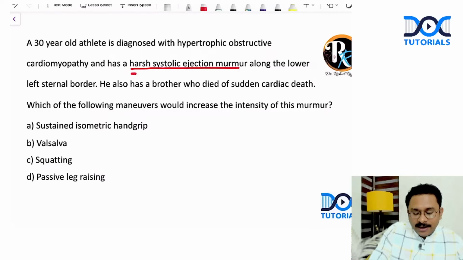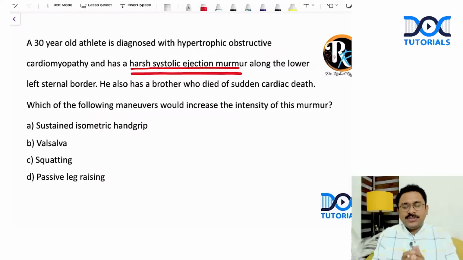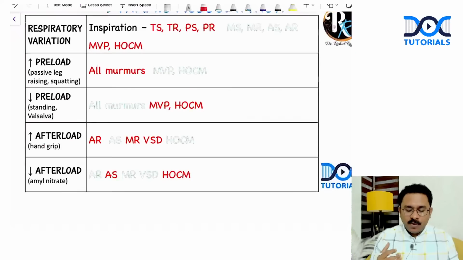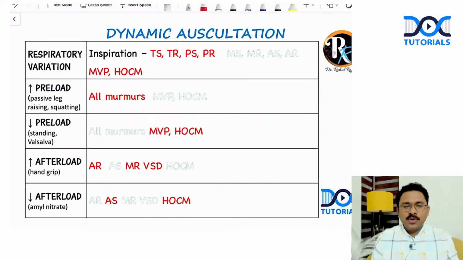This is something I have stressed in my lectures, especially the lecture on the murmur part. In the QRP section, there is one segment on the murmurs, which I have summarized into a very short video. And I have told you about the various murmurs and the intensity changes with various maneuvers. And this hypertrophic cardiomyopathy is very, very important. I'm sure those who have listened to the QRP lecture would remember this table, wherein I have explained the dynamic auscultation based on various maneuvers.